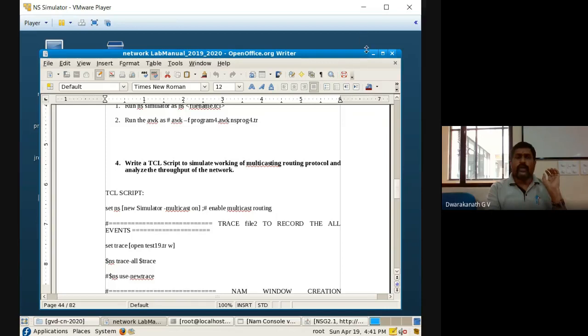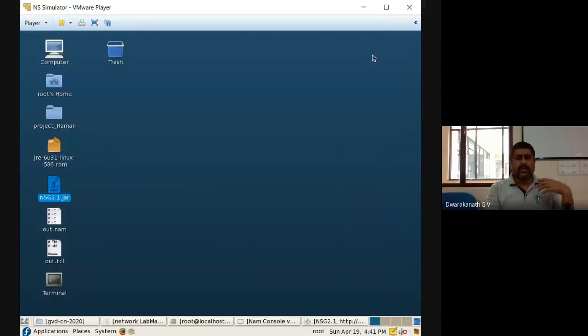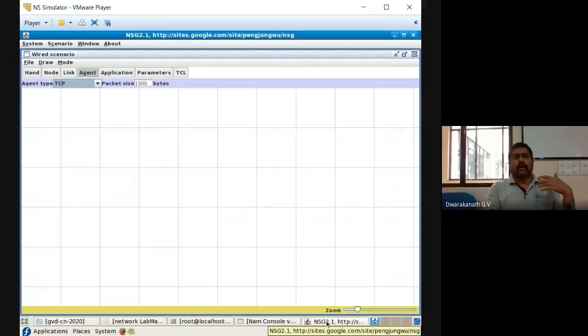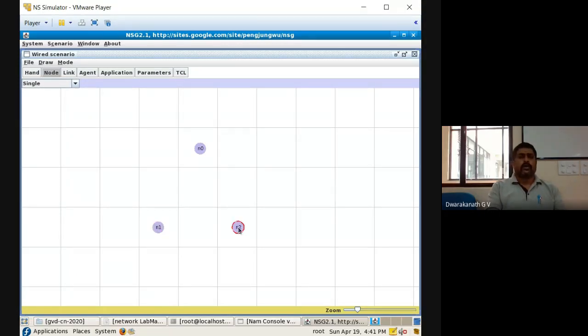Now, as usual, we'll go with the NSG. Whatever is possible in the NSG, we'll do that, and later on we'll step into the other things. Now, according to my knowledge, we'll take one particular node, let it be N0, and two destinations, let them be N1 and N2. So one source and two destinations we have to take, and the links must always be there. We have to create the links also.